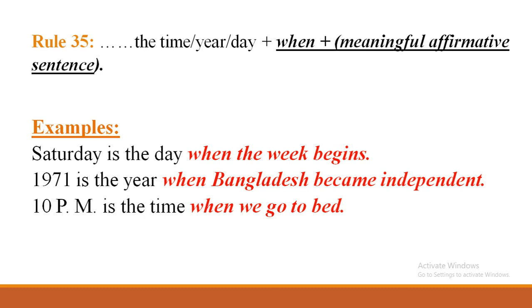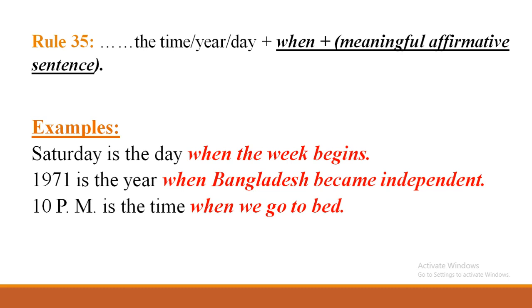1971 is the year when Bangladesh became independent. If you want to write when we achieved independence, when we achieved freedom, that is also right. And I told you it depends on your creativity. Okay, next one. 10 p.m. is the time when we go to bed.